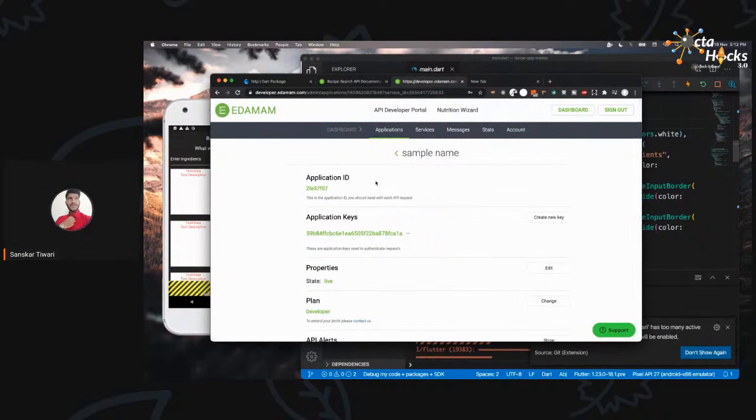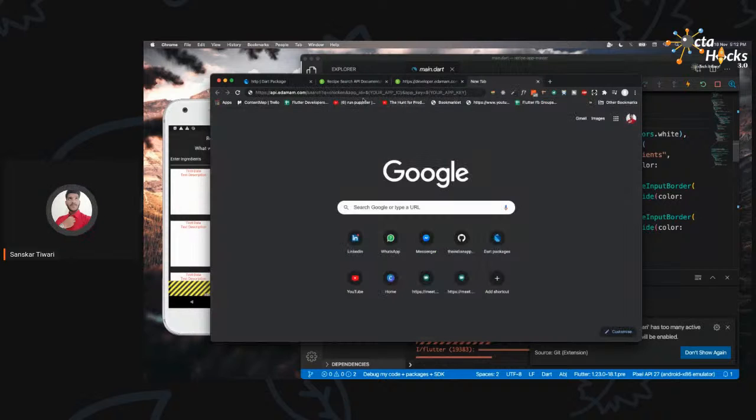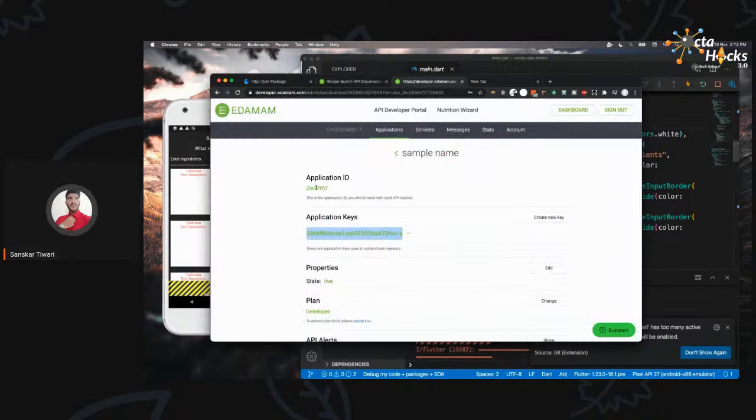Once you do that, you will have this application ID and application key. So how we are going to use this application ID and application key to fetch the data from this API: we basically are going to copy this application ID.